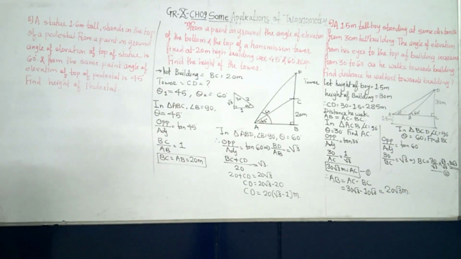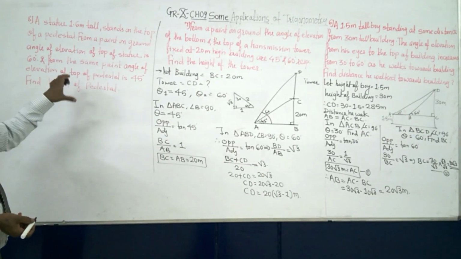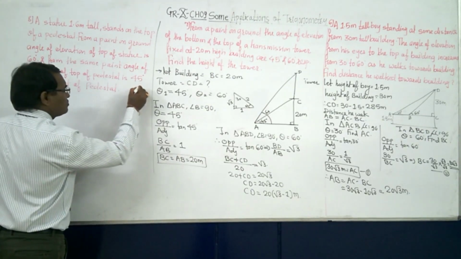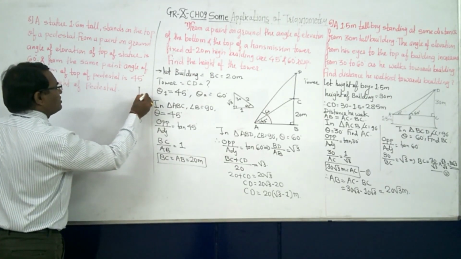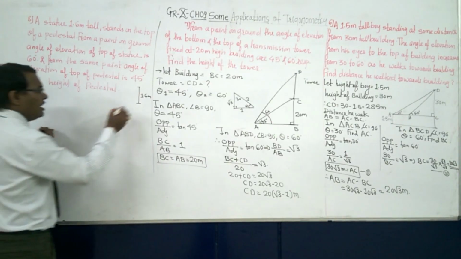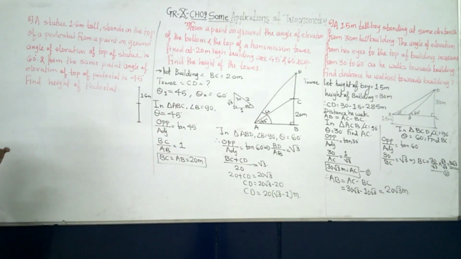A statue 1.6 meter tall stands on the top of a pedestal. Okay, from a point on the ground. It is the same like that diagram only. So this is what your tower, which is this is what your statue. This is what 1.6 meter and then this is what your pedestal. Okay, this you have to find out.